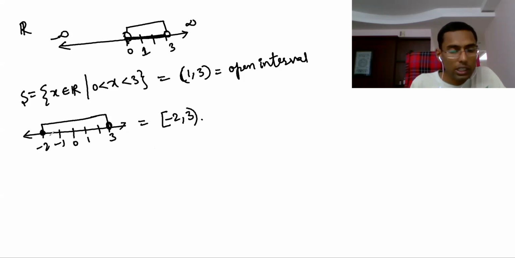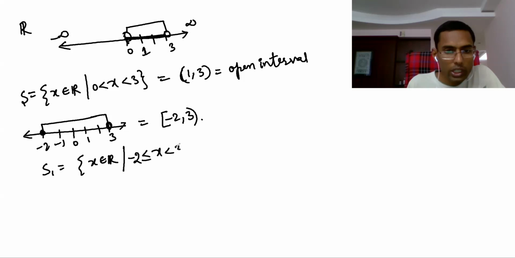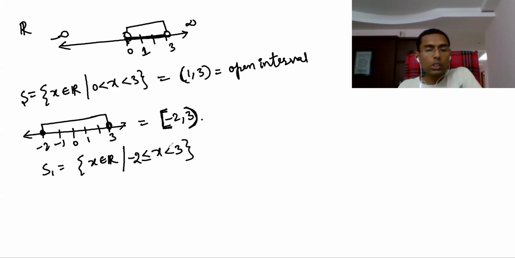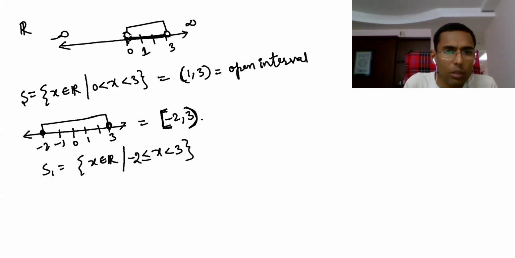This set I am writing as S1, the set of real numbers x such that x is from -2 to 3, including -2. When I include -2, I should write a closed interval. When I exclude, I should write an open interval. This is called open, this is called closed. This interval is a subset of real numbers only, but you are taking all the real numbers from one number to another number. That is what an interval is. This interval concept you should learn.